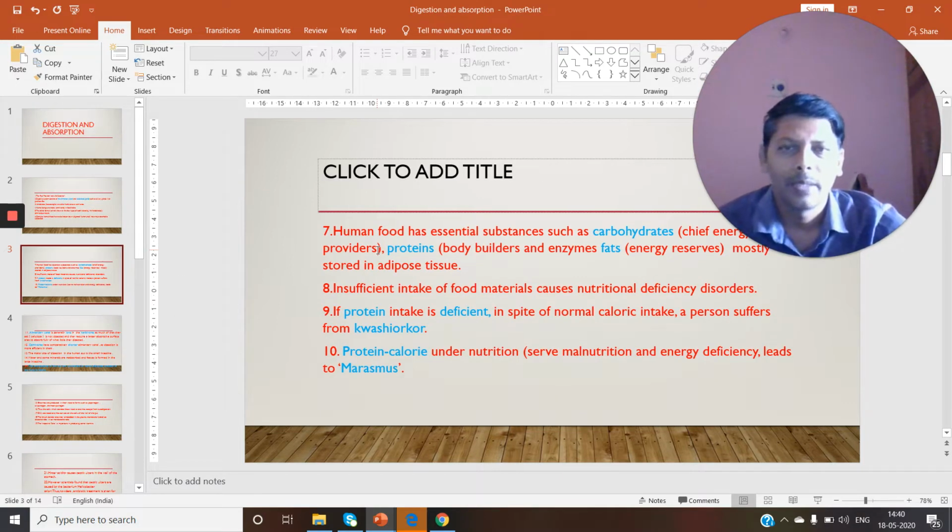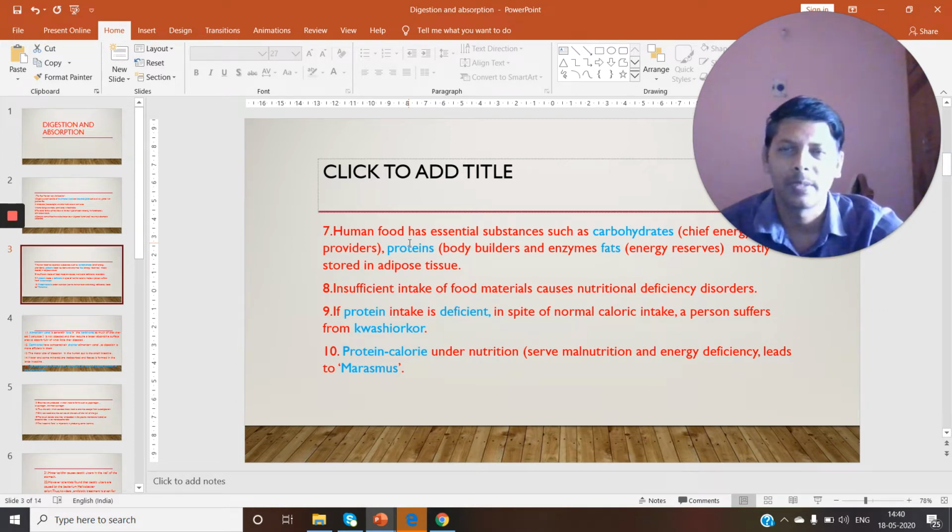Human food has essential substances such as carbohydrates, the chief energy providers, and proteins, the bodybuilders. Most of the enzymes are also proteins. And fats are the energy reserves, mostly stored in adipose tissue. Every day in the food we take, there are carbohydrates, proteins, fats, minerals, and vitamins.